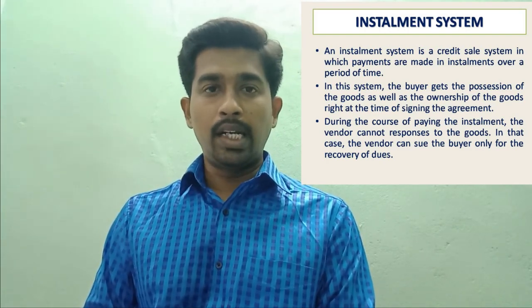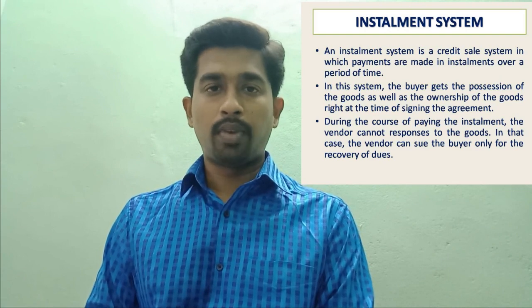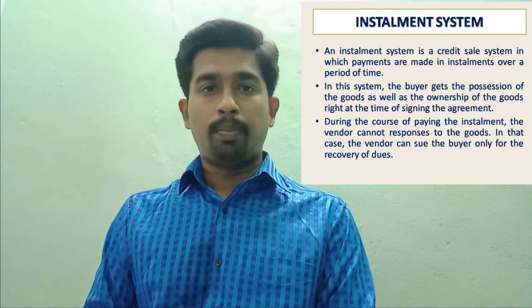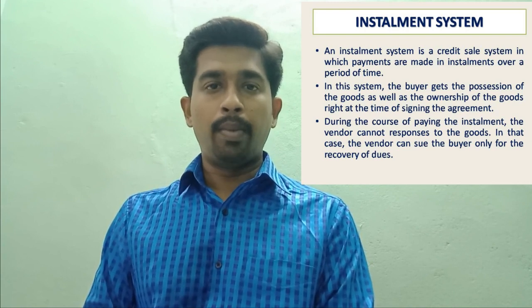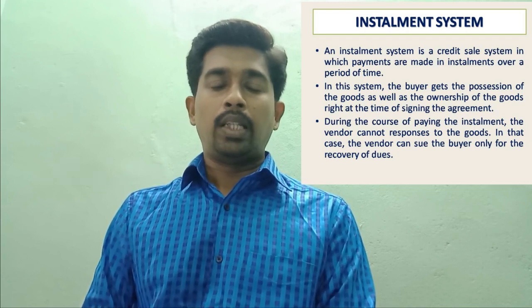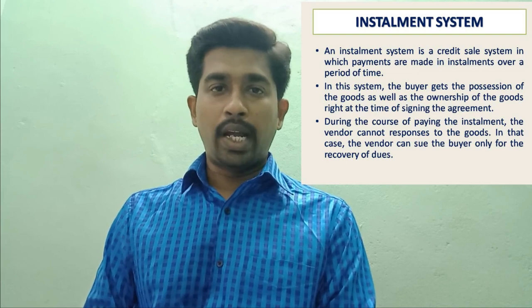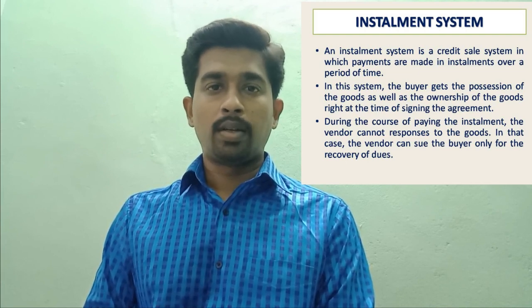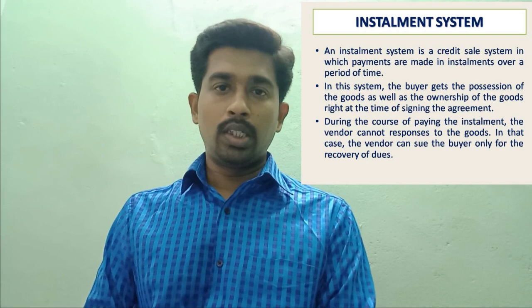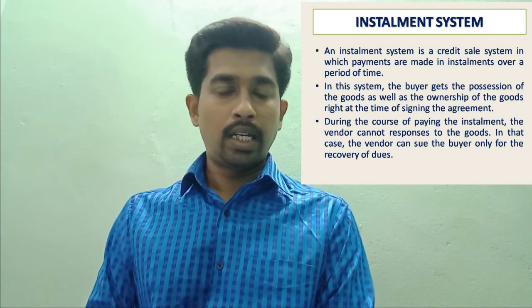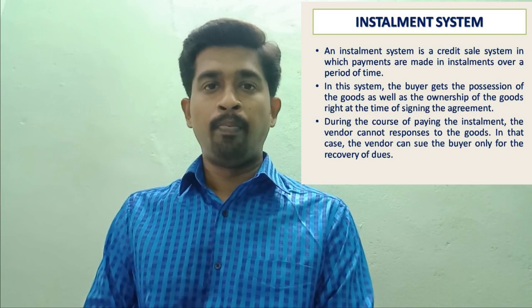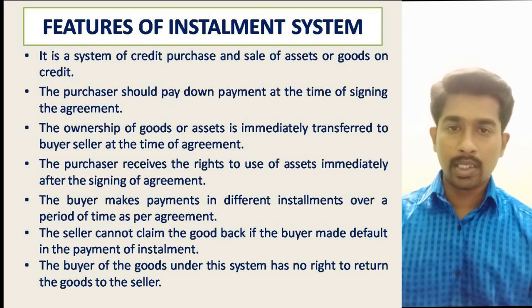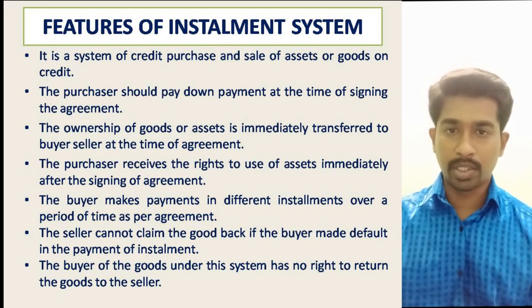The installment system immediately transfers the ownership of the goods from seller to buyer. The buyer is only responsible for paying the remaining dues. The buyer has full responsibility and takes over full possession of the goods. Next, we will see videos that clarify the accounting treatment, journal, ledger and transactions under the installment system. Next, we see the features of the installment system.